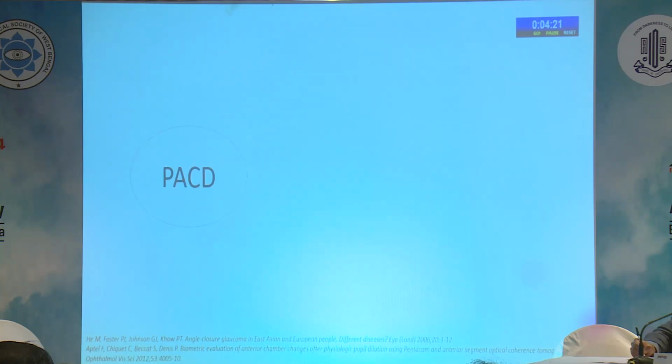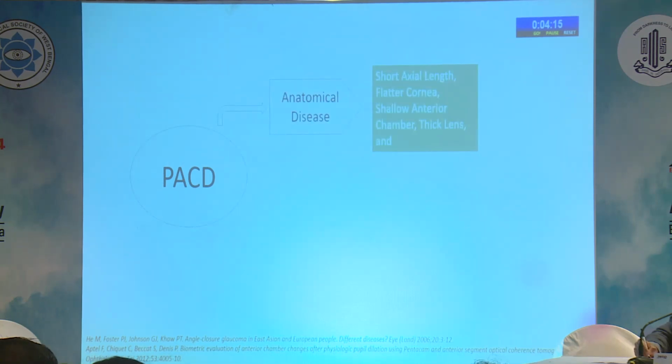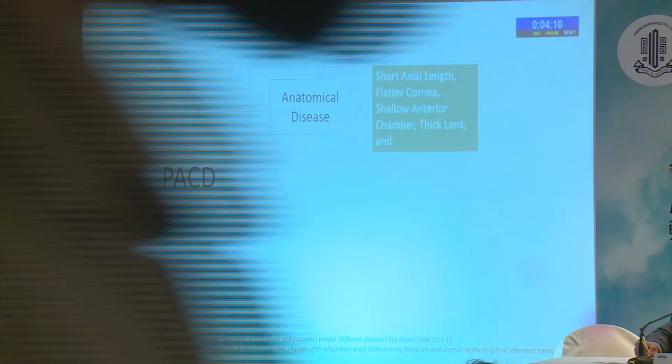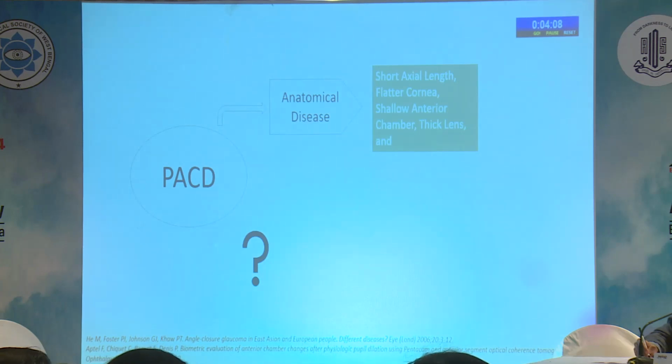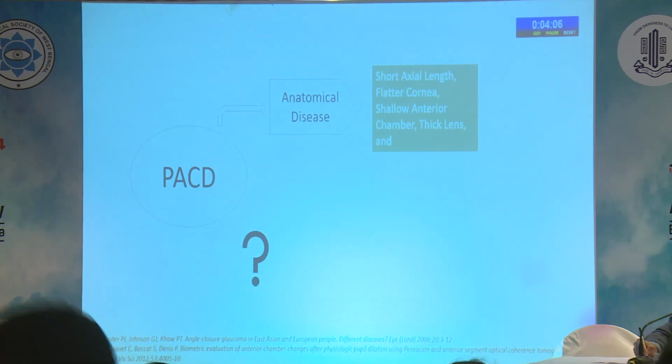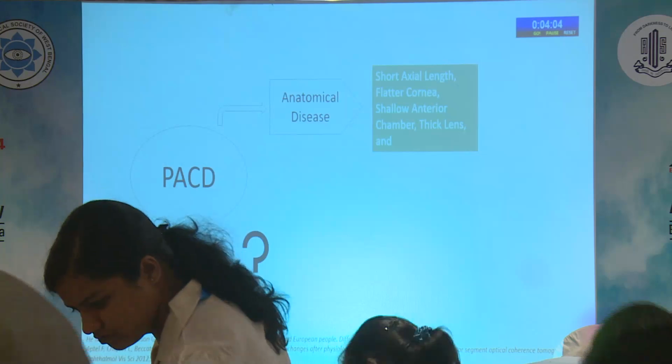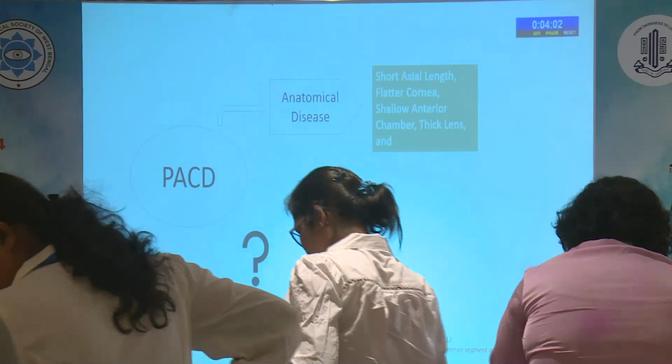Coming to primary angle closure disease, until recently it was considered an anatomical disease because of shorter axial length, flatter cornea, shallow anterior chamber, and thick lens, etc. But it could explain only 1/3 of the variance in the prevalence of primary angle closure disease. So some other factors are also responsible for the development of primary angle closure disease.